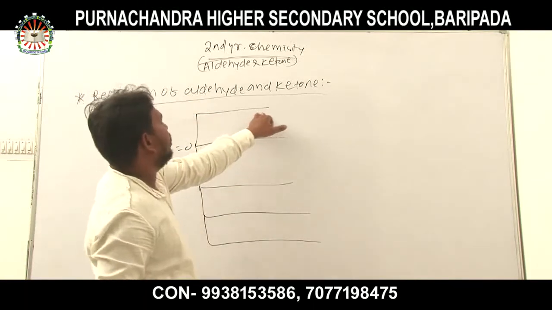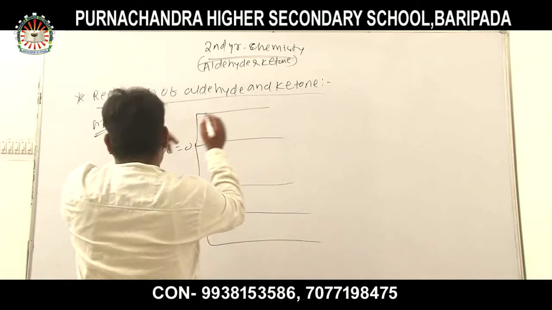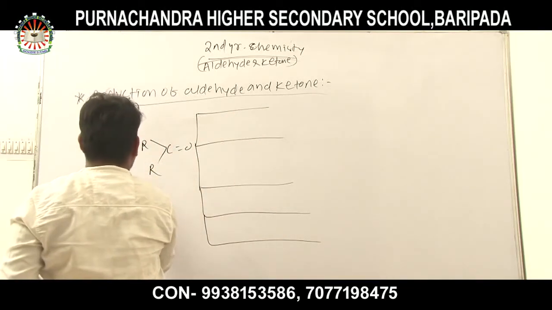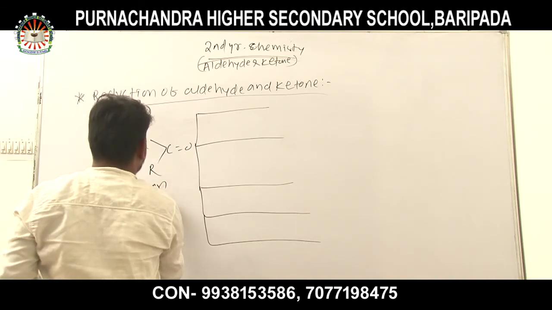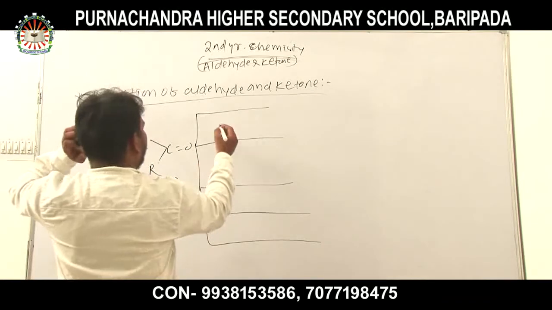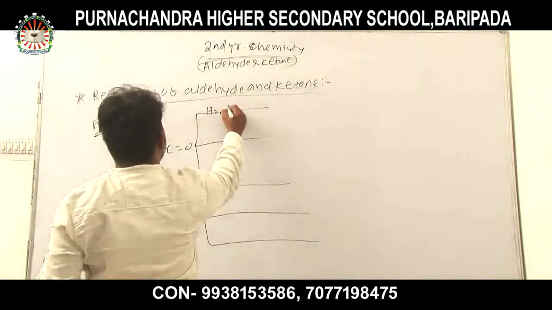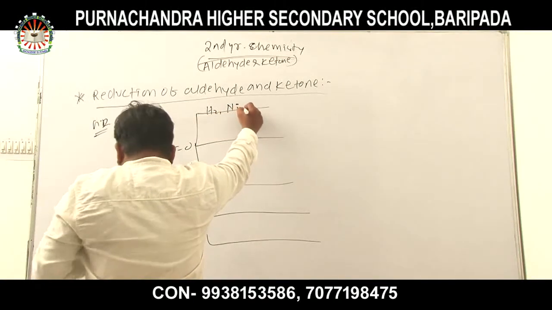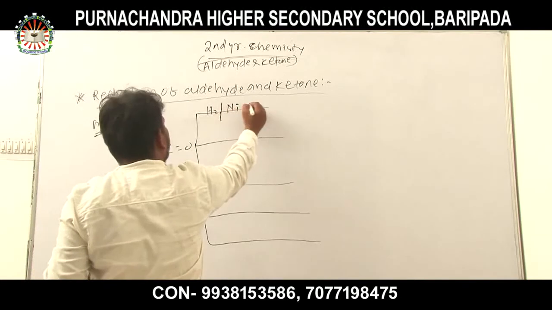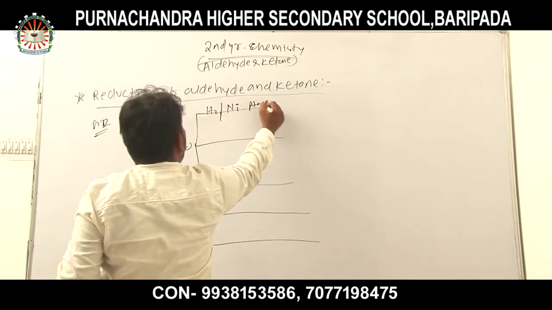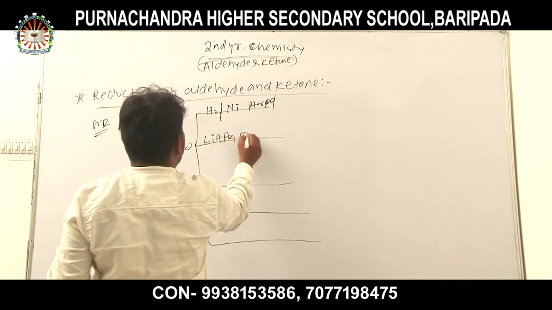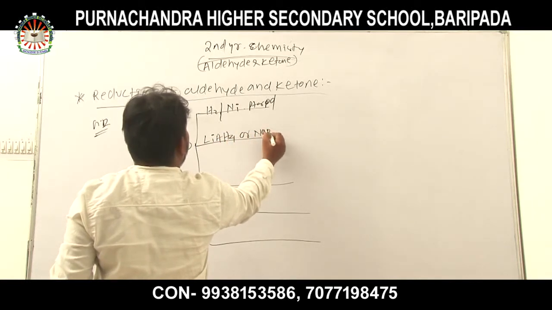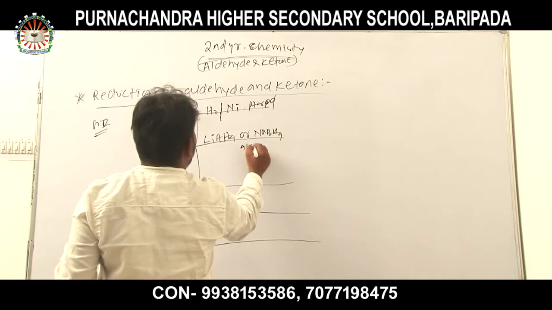I already showed you in the diagrammatic way: aldehyde or ketone, or carbonyl compound, undergoes reduction in presence of nickel, platinum or palladium, lithium aluminum hydride or NaBH4, to give alcohol.